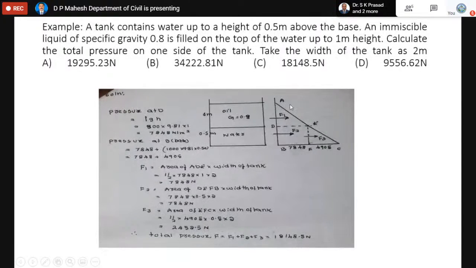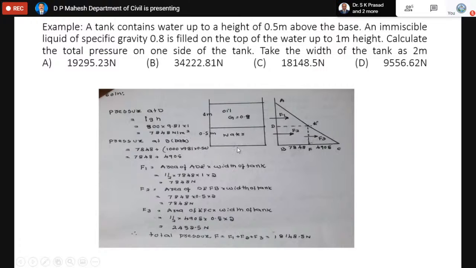What is this figure? This figure is called the pressure distribution diagram. Above the oil we have air, so the pressure starts from this point called A. The pressure at A is 0, atmospheric pressure we don't consider. Then the pressure at D we find using the height of oil, that is rho g h. You can find the pressure at any point in any liquid at any depth. So at A, the pressure is 0. At D, the pressure is rho g h, 800 into 9.81.